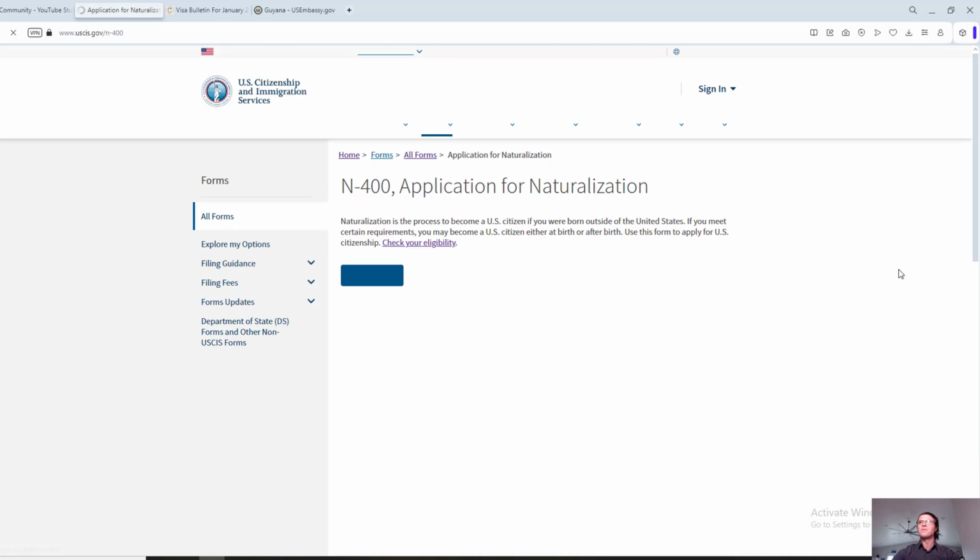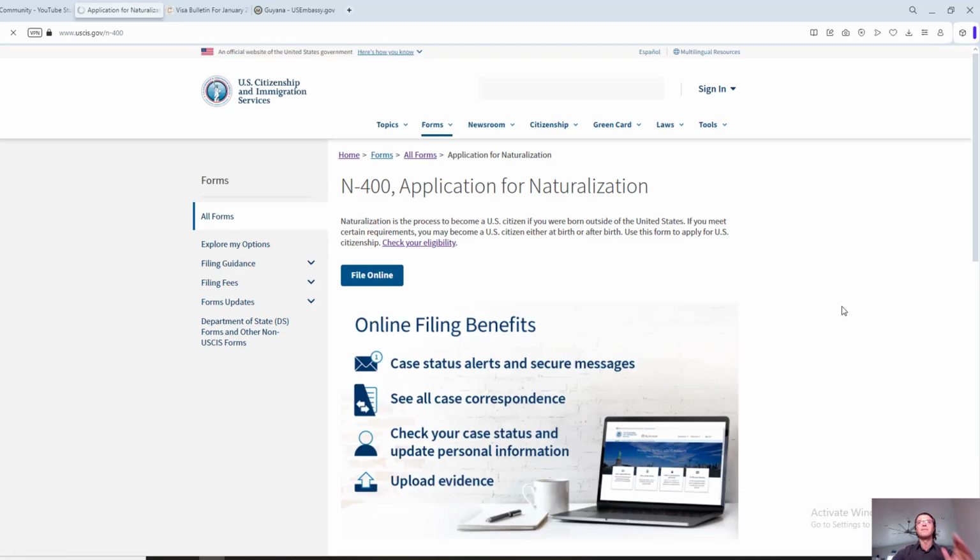All right, now that you know how to find any form, really, here is the main page for the N-400 application for naturalization. Now, I am going to assume that you already know your eligibility, whether or not you are able to file this form. Most of the time, in most cases, whenever it comes to naturalization, you have to maintain your legal permanent resident status, having your green card, for at least 5 years. If you've been a green card holder, a permanent resident, for the past 5 years, that's it. Most likely you're eligible. This is one of the main eligibility criteria.